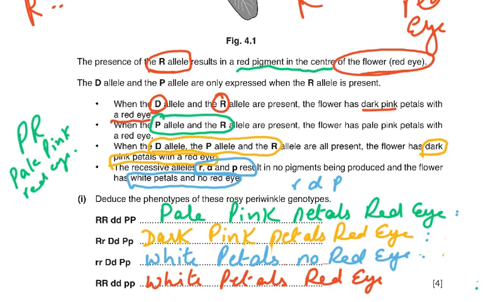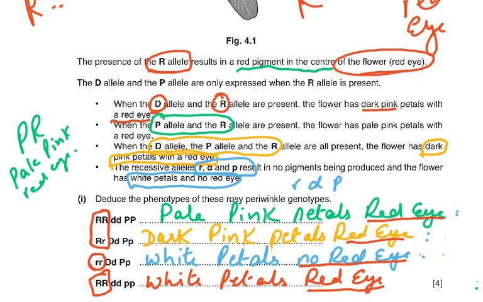Now if you look at all these, what are these? These are all red eye. If it's small r, it's no red eye. So this was simple if you understood the first part. Then of course comes the second part, the D and the P. Now of course I've colored them.